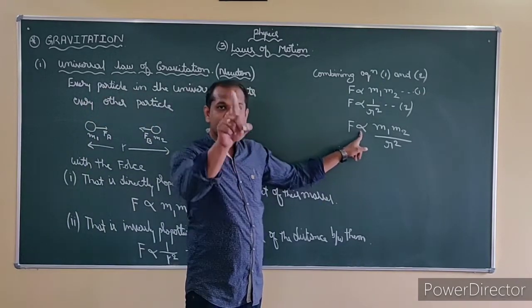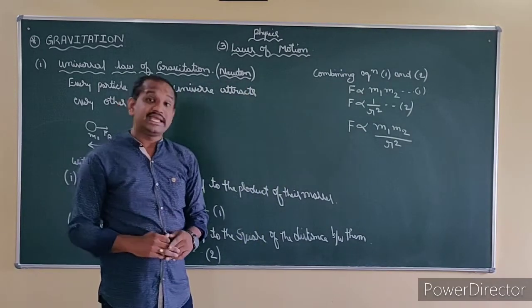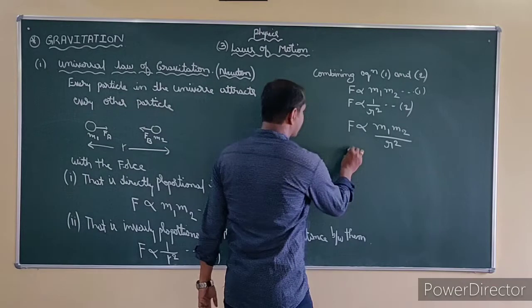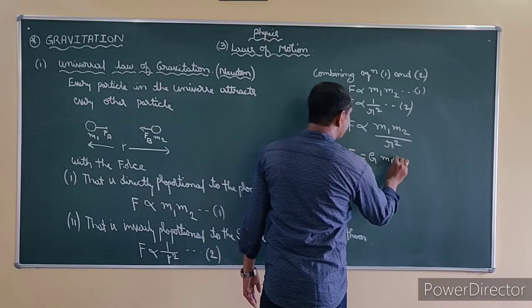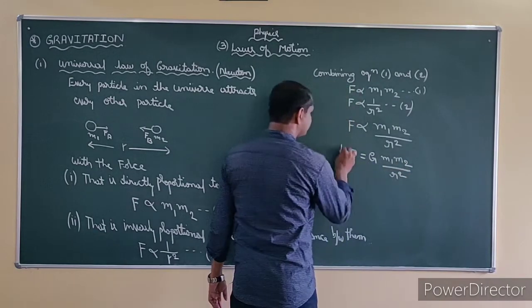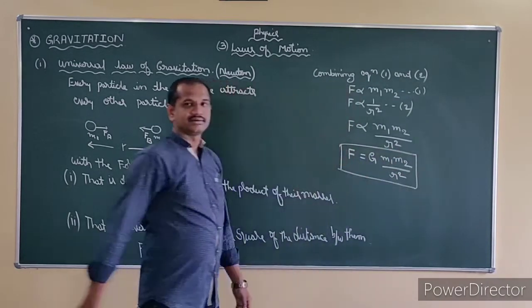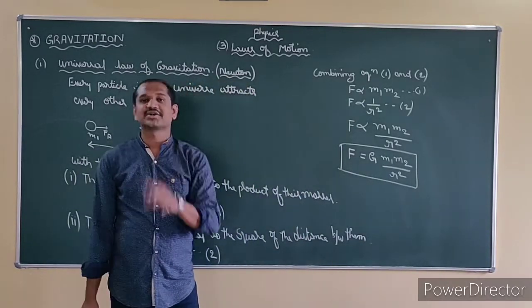You see here you have proportionality. Always I need to remove proportionality and put equality. When I make it equality, what happens? F is equal to G M1 M2 by R square. Here, what is G? G is the gravitational constant.